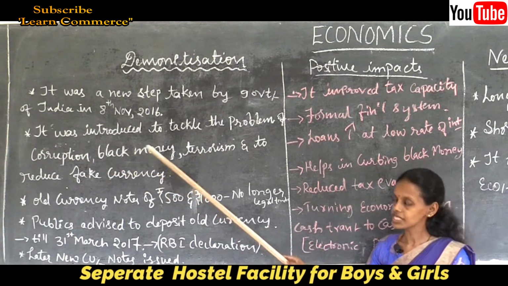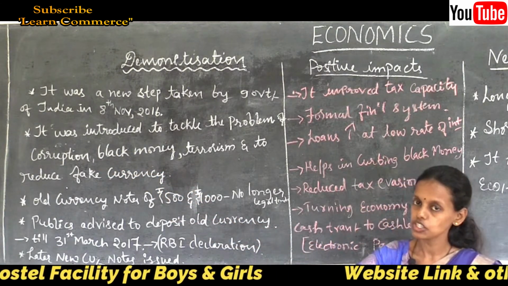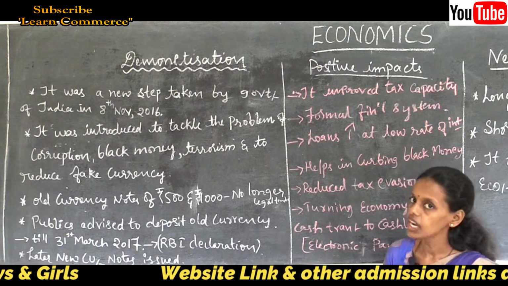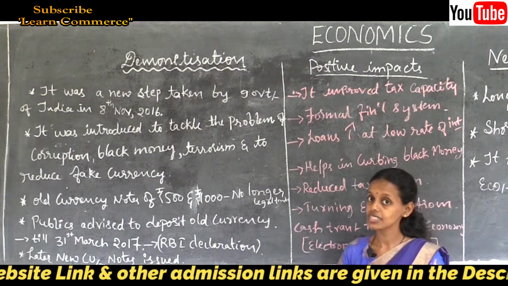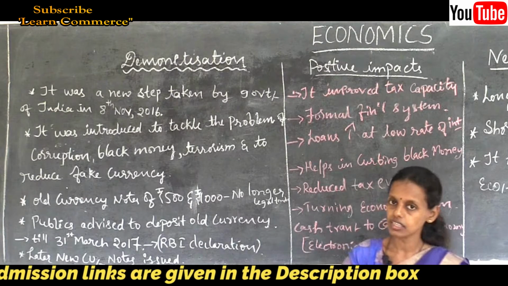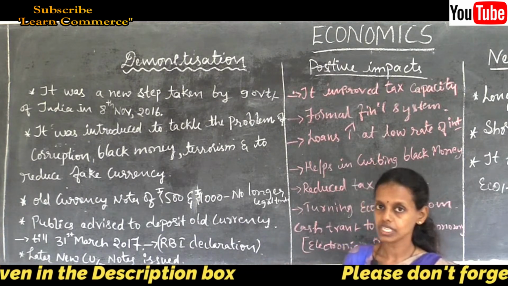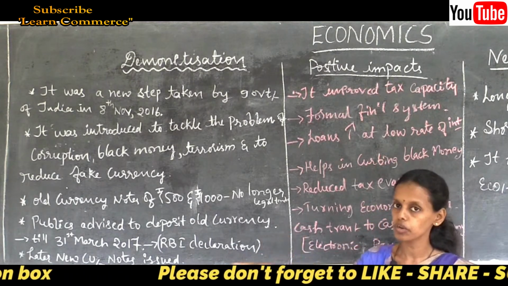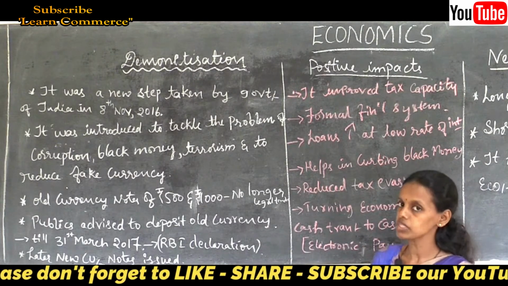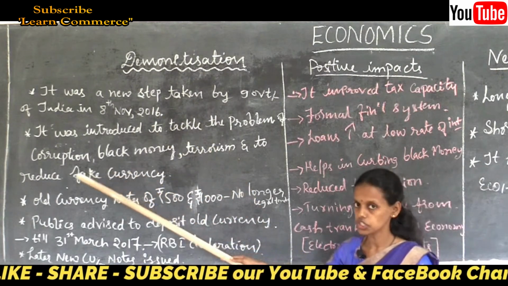It means the concentration of wealth in a single hand should be decentralized among all. Some tax evaders are not paying tax and are using the government's money themselves, and those who are poor remain poor. To overcome this problem, demonetization was introduced.